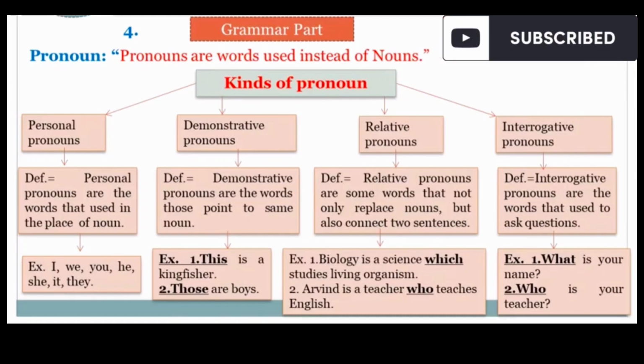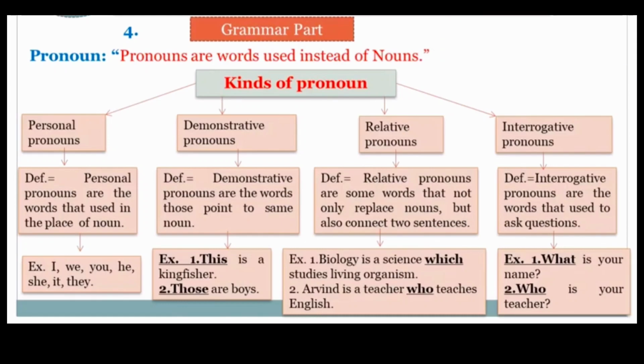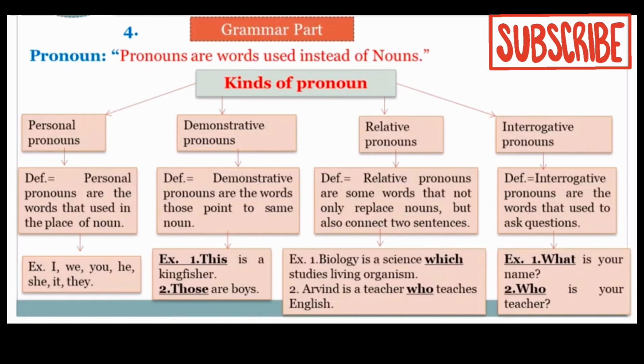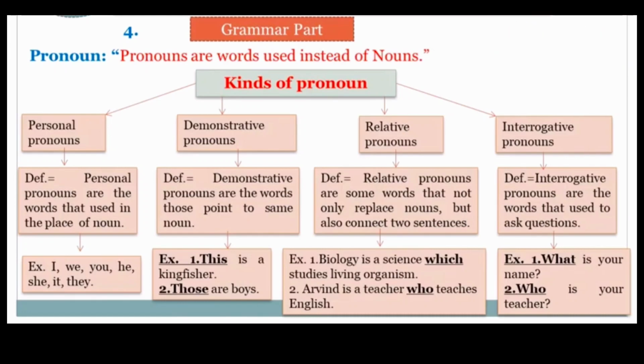Next we are discussing the grammar topic, that is the kinds of pronoun. They have been given the personal pronoun and interrogative pronoun, the main topic. Personal pronouns are words that are used in the place of a noun. Demonstrative pronouns are the words that point to the noun. Relative pronouns are words that not only replace a noun but also connect two sentences. And interrogative pronouns are the words used to ask questions. According to this, we have set the examples.